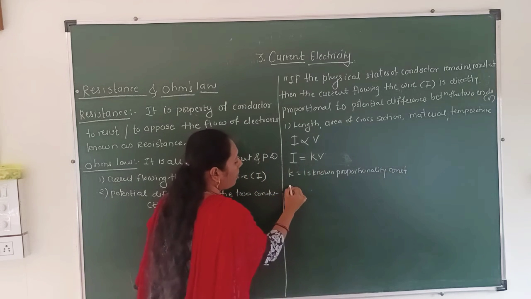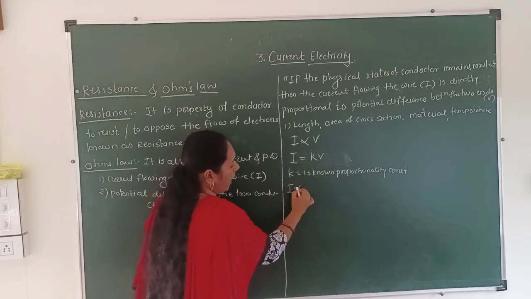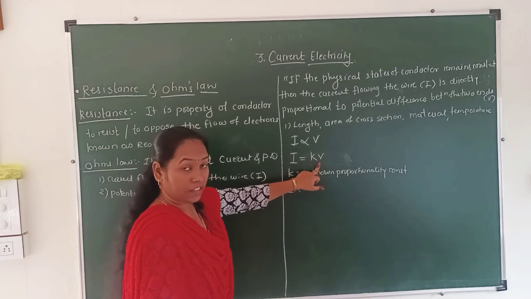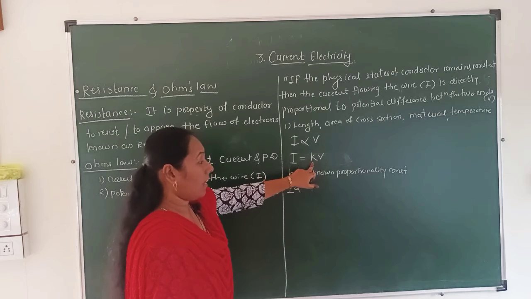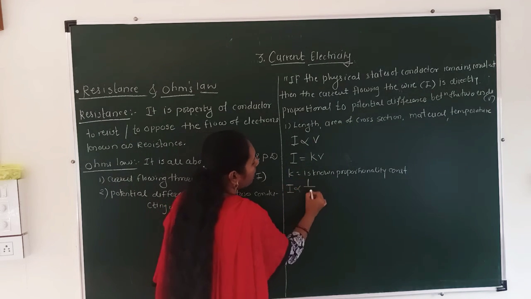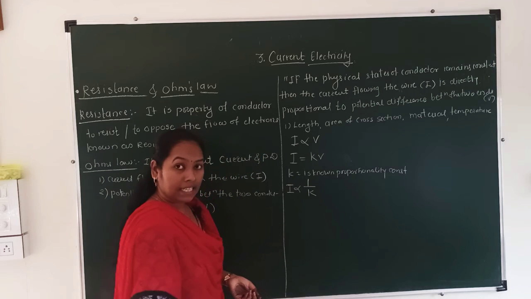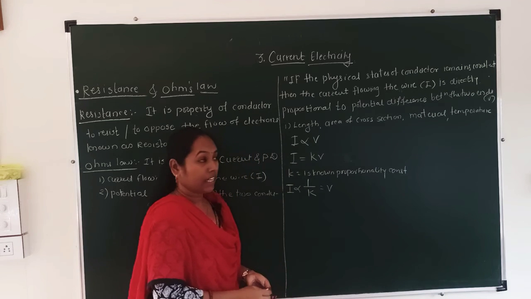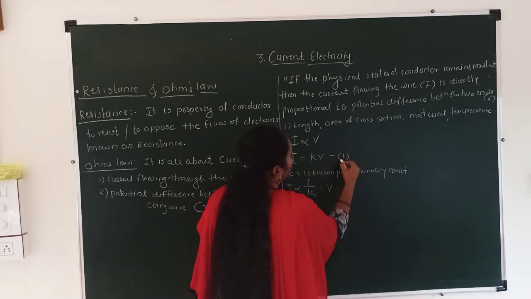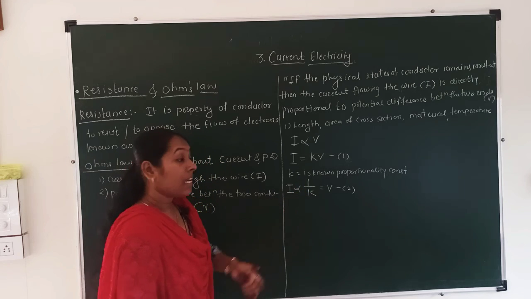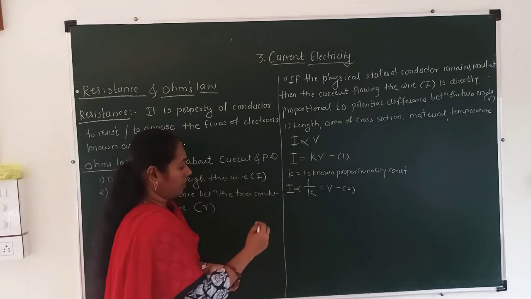If I want this K, which is in multiplication, to be in division, I will write I is proportional to V upon 1 upon K. This is equation number 1, this is equation number 2, and this 1 upon K is nothing but the resistance.